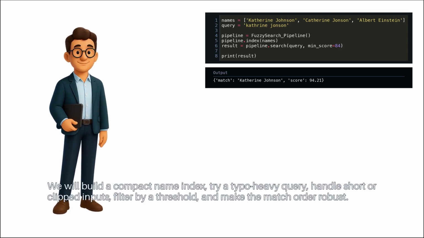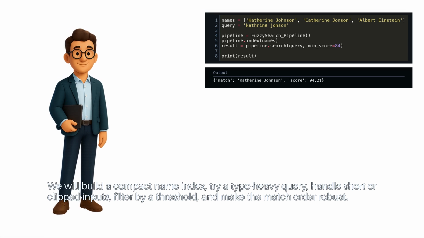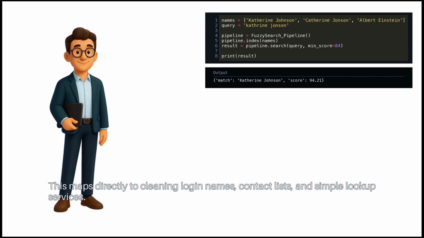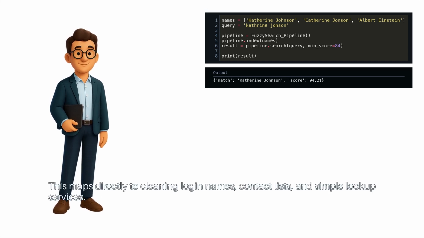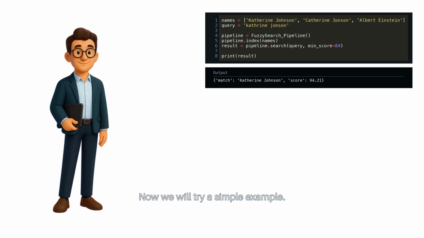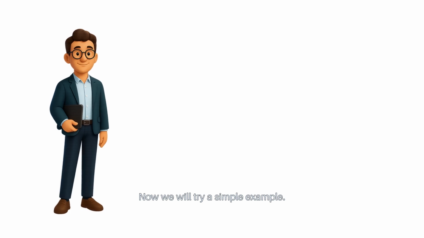We will build a compact name index. Try a typo-heavy query. Handle short or clipped inputs. Filter by a threshold, and make the match order robust. This maps directly to cleaning login names, contact lists, and simple lookup services. Now we will try a simple example.